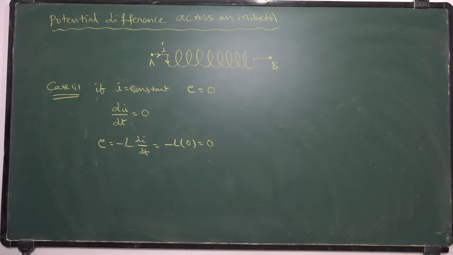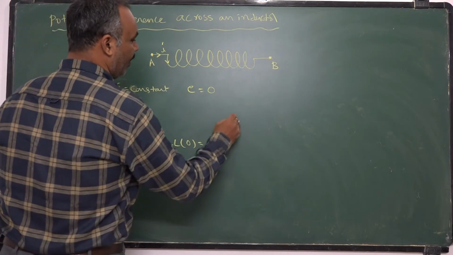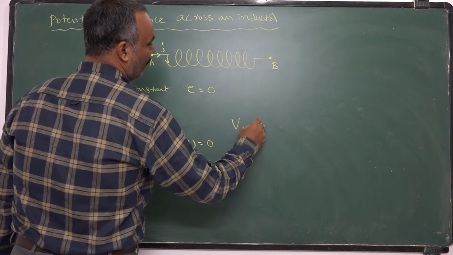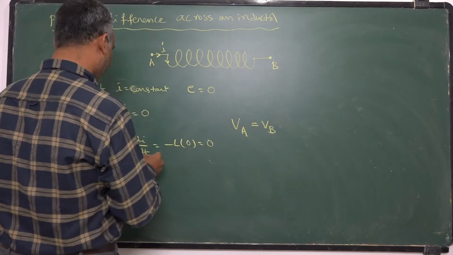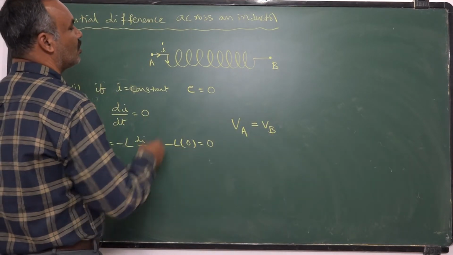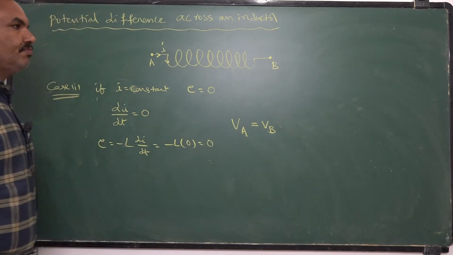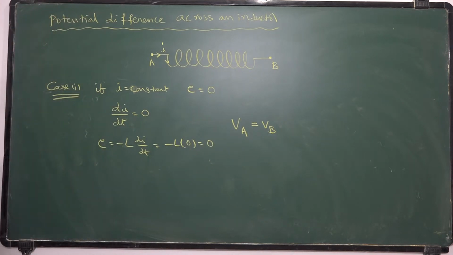Therefore, potential at A must be equal to potential at B. There is no potential difference between the two points.